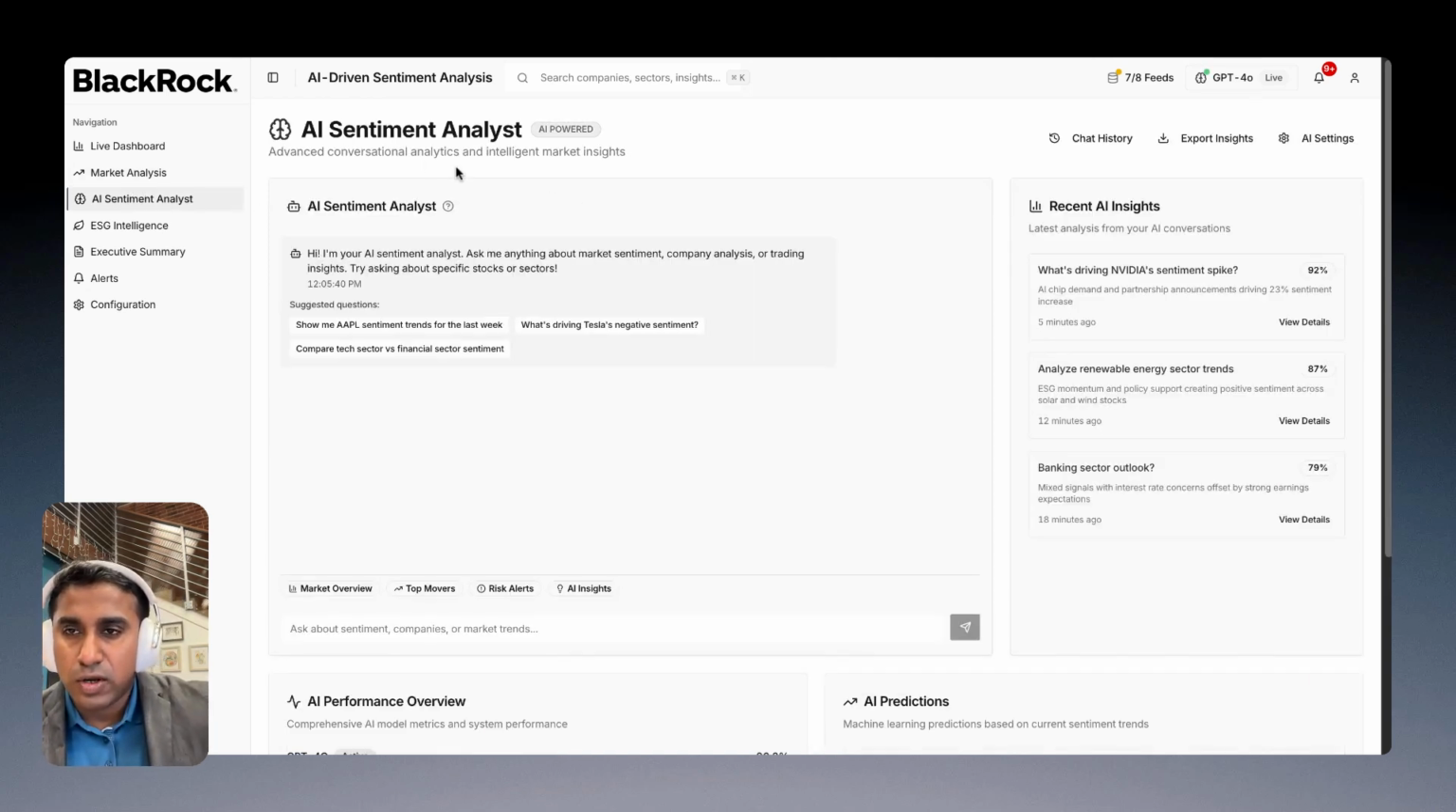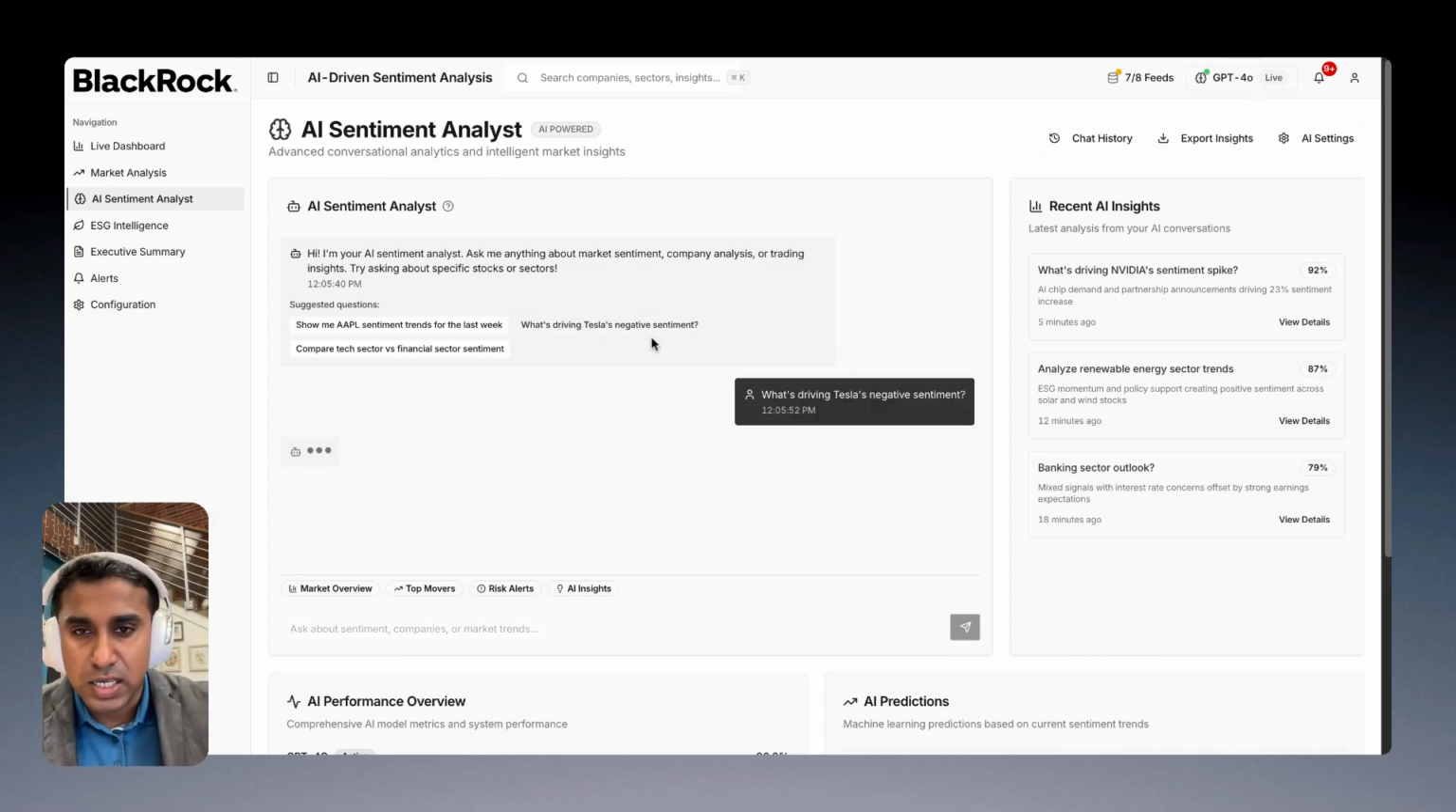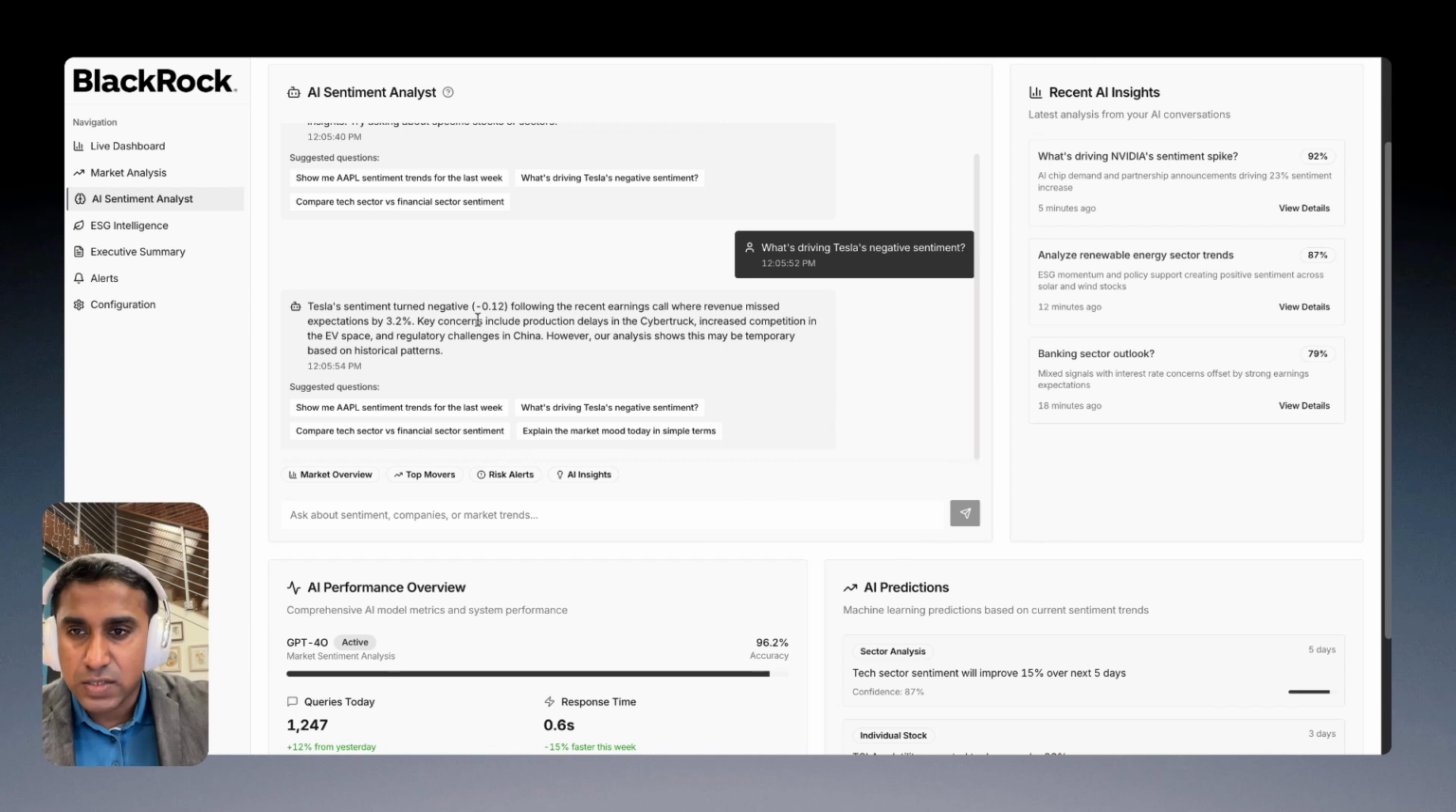So this is the third module that we have built, which is sentiment analysis. This is where you, as a person, or anybody using the platform, can easily start asking questions to the agent, and the agent will start driving the answers. For example, I just asked what is driving Tesla's negative sentiment.